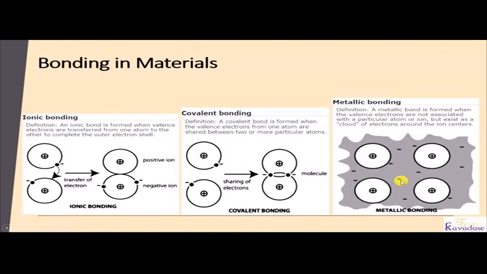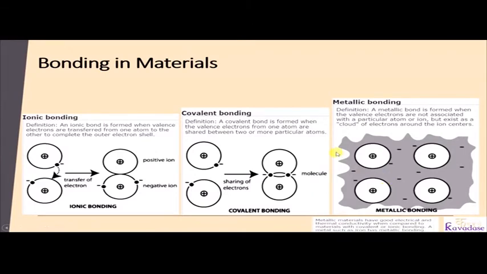So these are the three types of bonding: ionic, covalent and metallic. In ionic, donating and receiving takes place, in covalent bond sharing takes place, and in metallic bond there is no association of atoms with electrons. Electrons are just like a cloud or sea, and in this sea atoms are present.